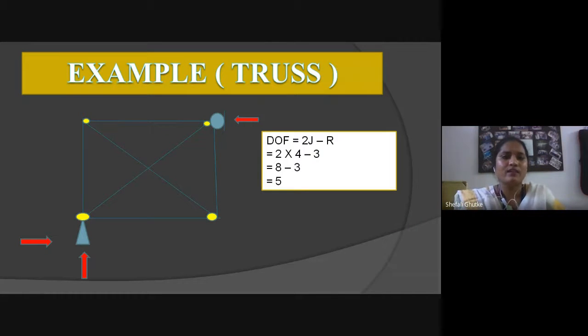For example, this is a truss, so it is a plane truss, so the degree of freedom formula will be 2j minus r. What is J? J is the number of joints. You can see clearly here the number of joints is 4. The joints are marked with yellow circles, so you can see the number of yellow circles is 4, so the value of J will be 4.